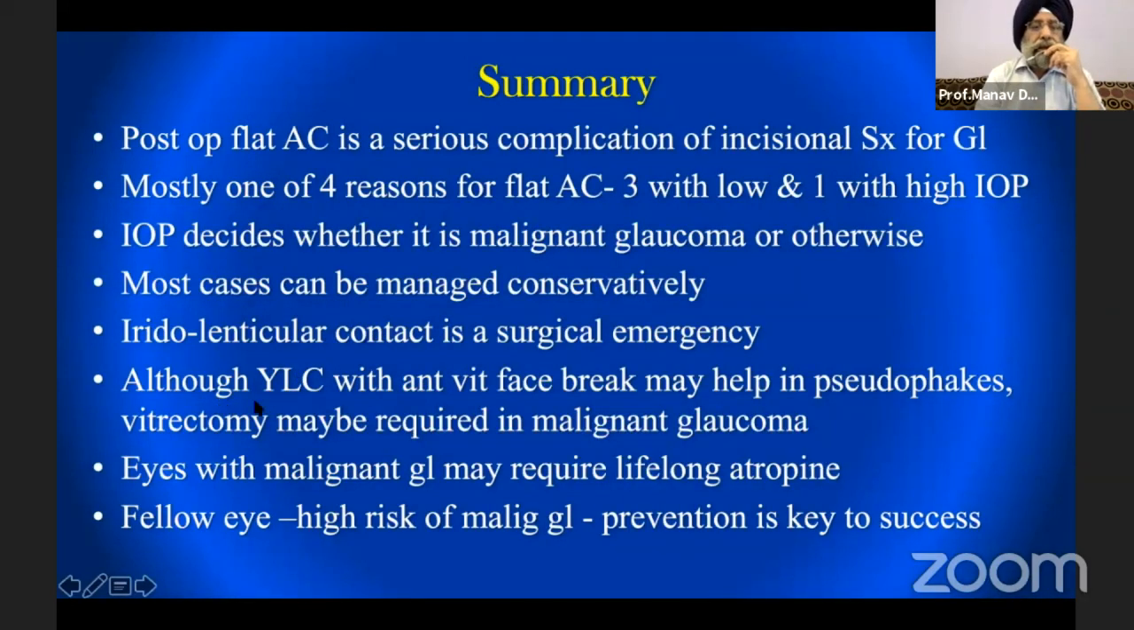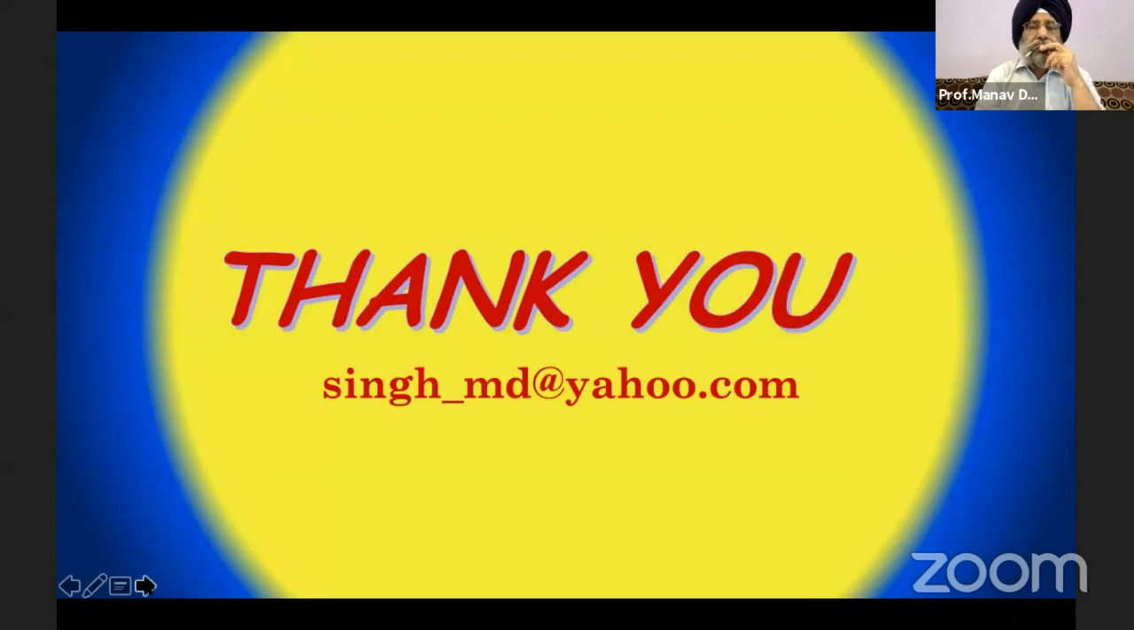Although YAG capsulotomy with the anterior face may help in pseudophakes, vitrectomy may be required for malignant glaucoma. Eyes with malignant glaucoma may require lifelong atropine, and the fellow eye needs to be taken care of. Thank you so much for this opportunity, and thank you, Dr. Parul and AIS.